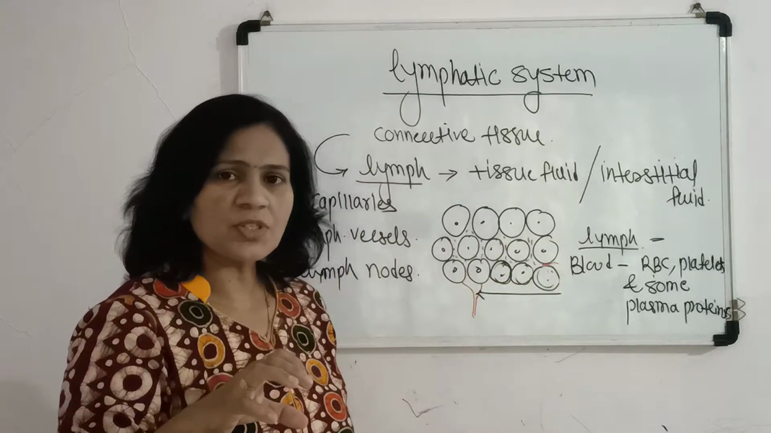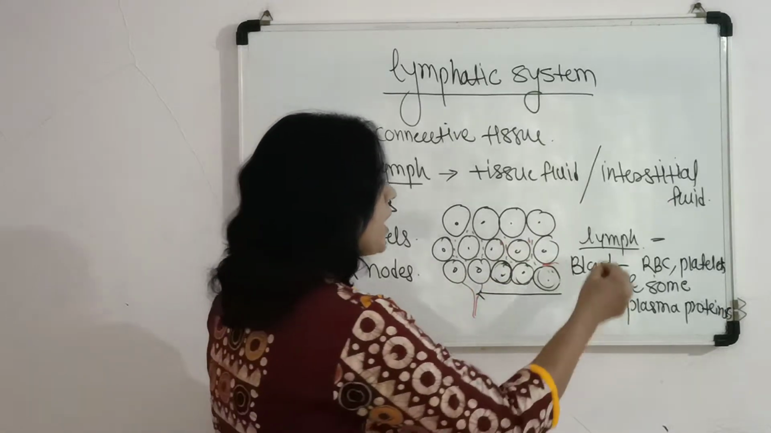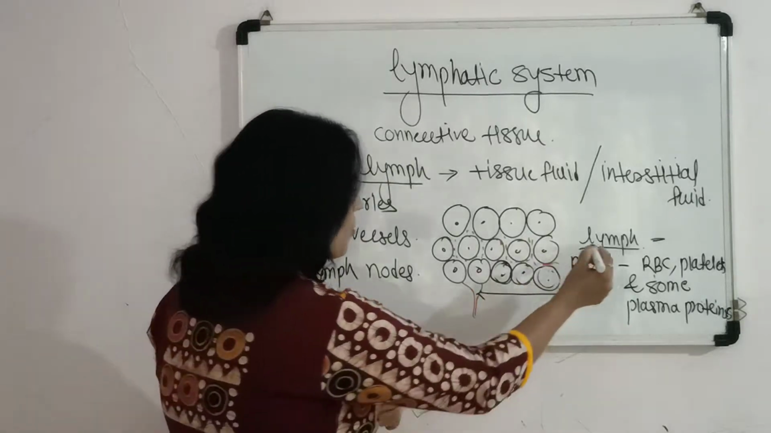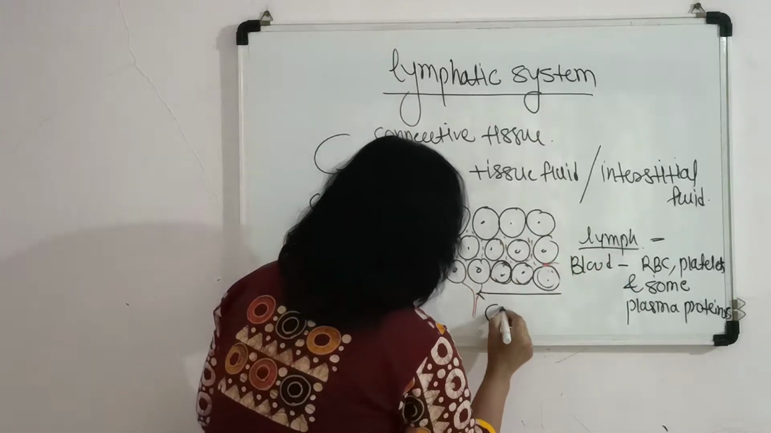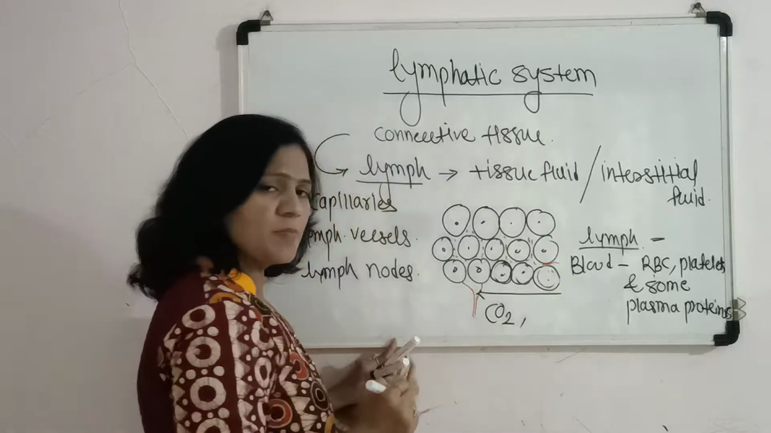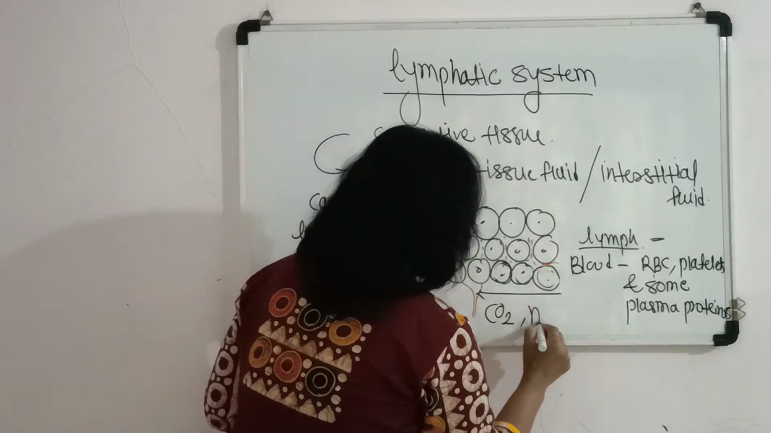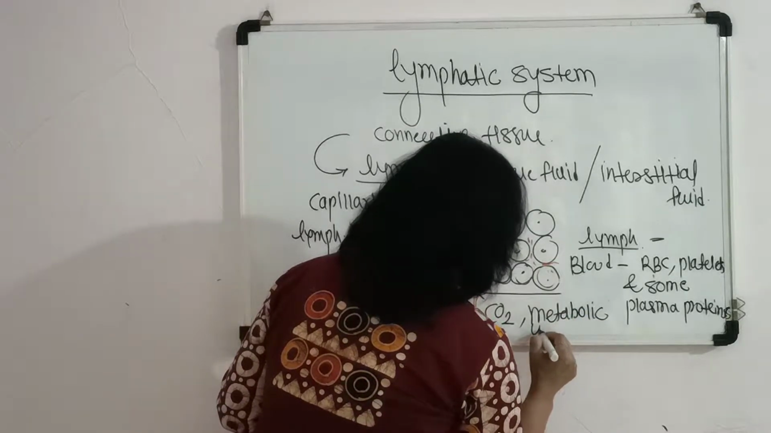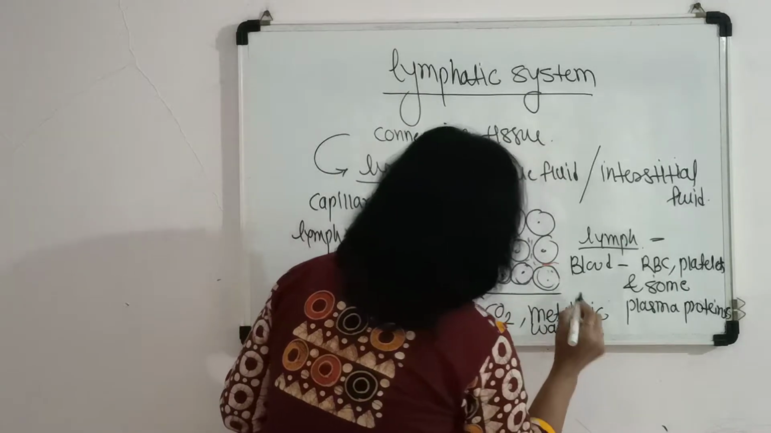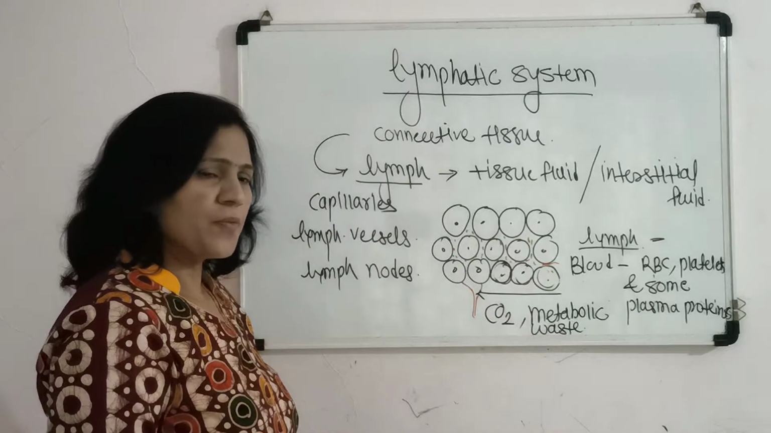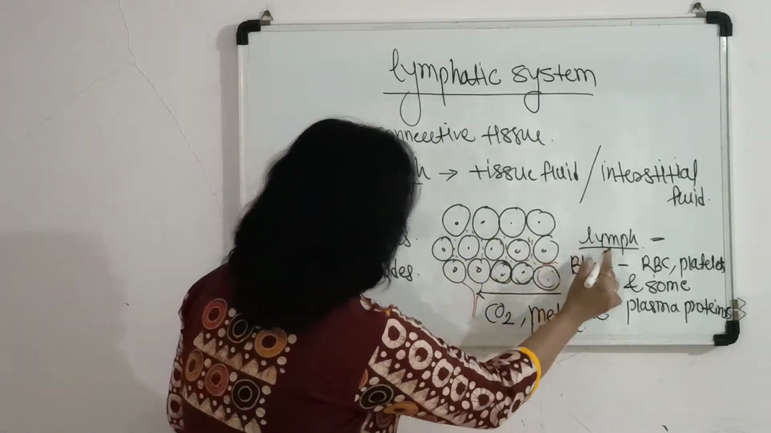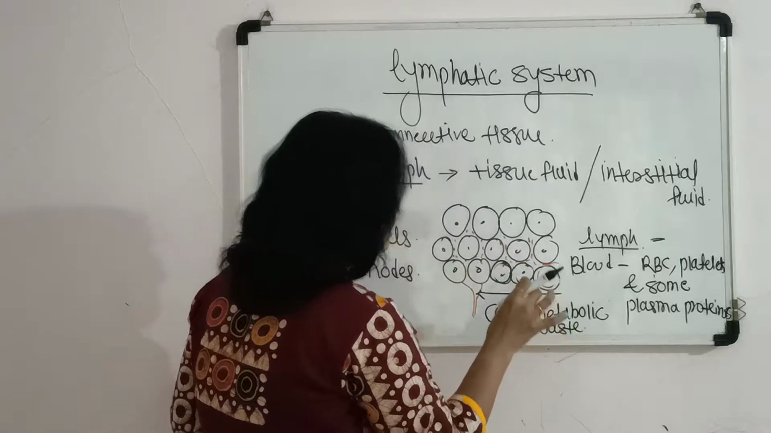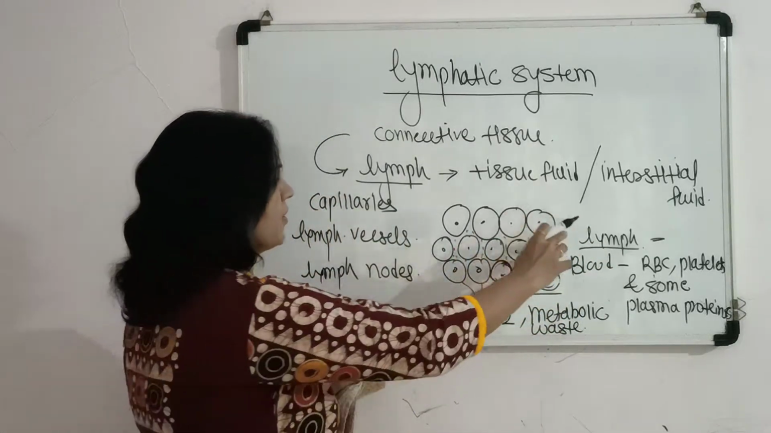So it is the most important part. It also consists of CO2. Along with this structure, it also consists of carbon dioxide and metabolic waste. So all these constituents are present in the lymph.